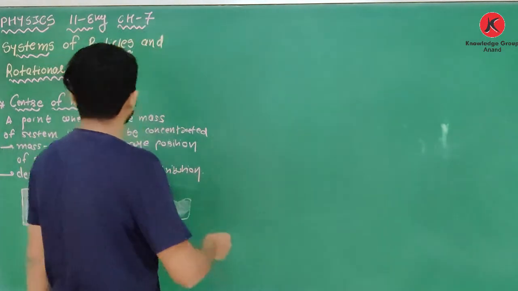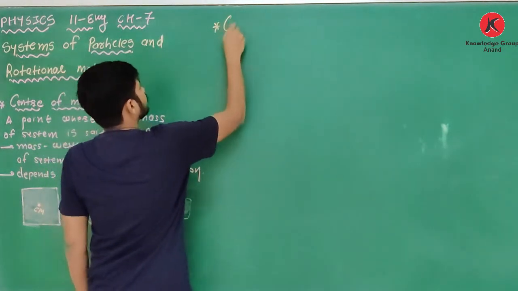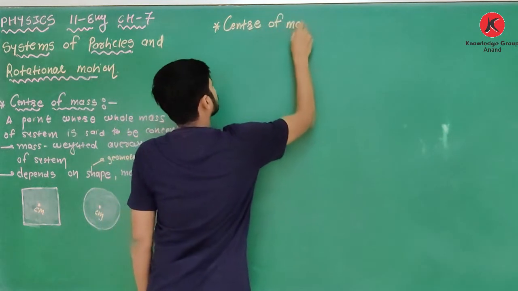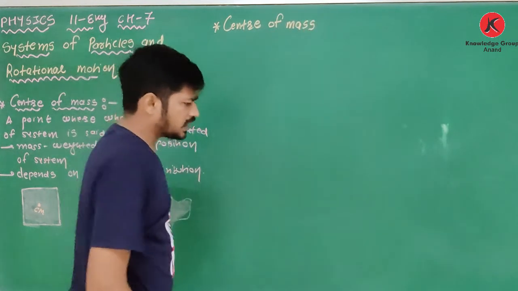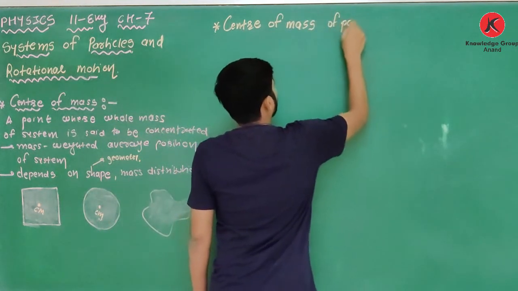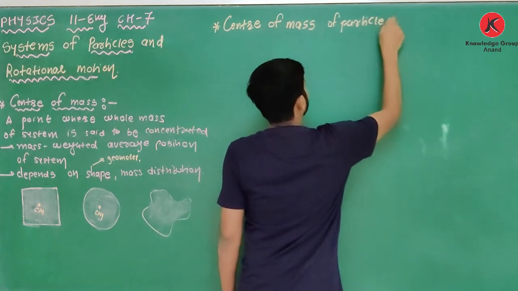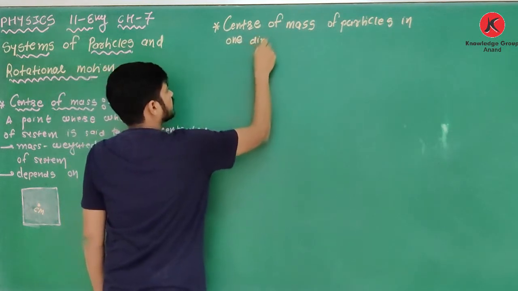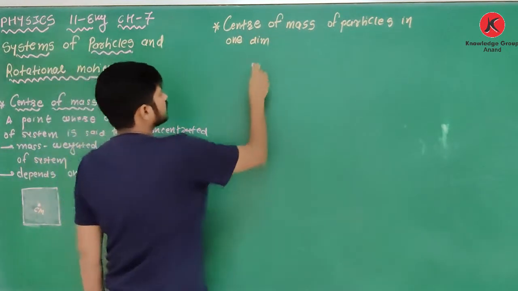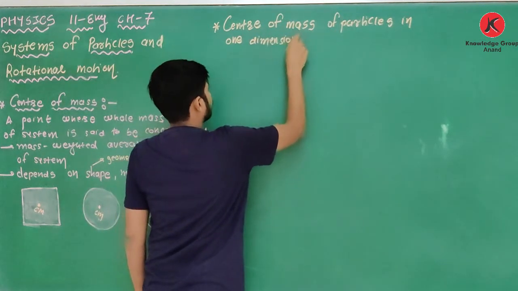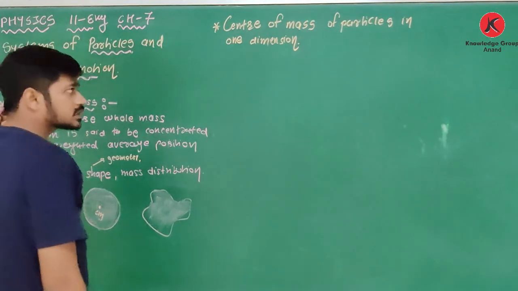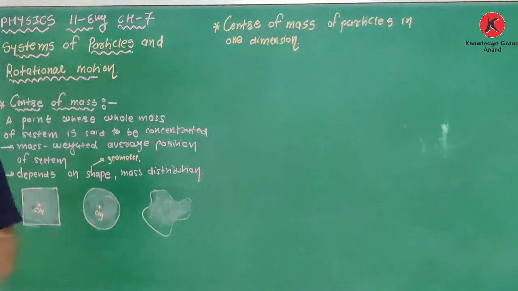In this case, the first theory is center of mass of particles in one dimension. Center of mass of system of particles in one dimension. Yes, what is the title? Center of mass of system of particles in one dimension.